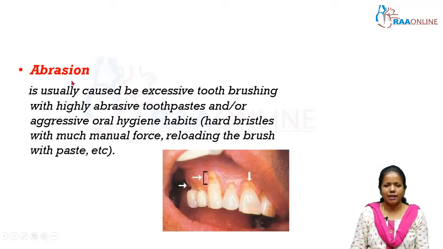So first let's start with abrasion. It is usually caused by excessive tooth brushing with highly abrasive toothpaste. So the brushes as well as the toothpaste matter in causing tooth structure loss. Or aggressive oral hygiene habits, or the patient may exert too much pressure while using hard bristles with excessive force, which can cause tooth structure loss. In this picture you can see how the tooth surface enamel is lost and there is gingival recession associated with it. When there is exposure of the root, the cementum is much weaker than the enamel. So when excessive force is applied during brushing, cementum can be lost, causing sensitivity.